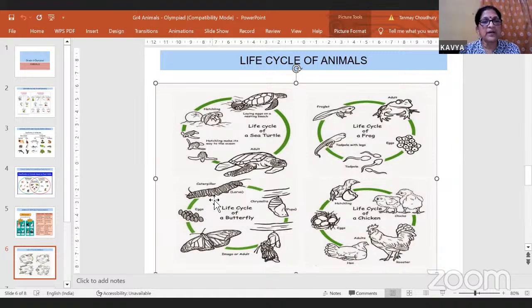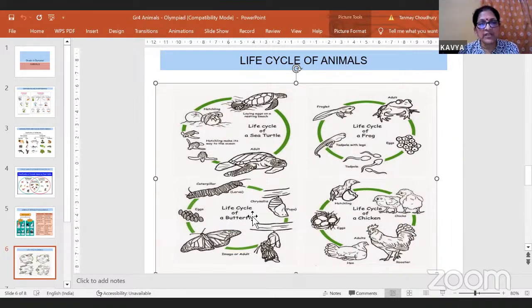Now, this caterpillar feeds a lot. It eats and eats all the leaves, especially mulberry leaves. Then it becomes a pupa. Pupa is the resting stage. It is a non-feeding stage. After resting for a week or so, you can see an adult butterfly emerges from it. Now this butterfly becomes the adult. So you can see the stages here: the adult, the egg, the caterpillar, and the pupa. So these are the 4 stages.